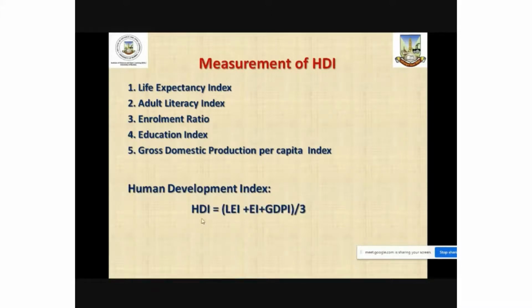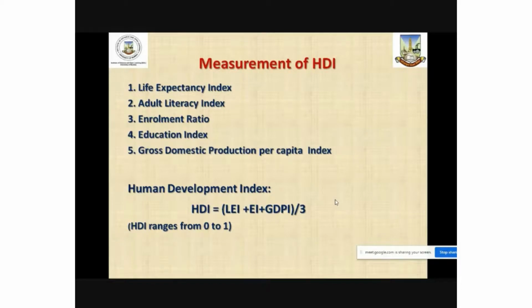So human development index is the average of all these three indices: life expectancy index plus education index plus gross domestic product index divided by 3 will be the human development index. The values of human development index range from 0 to 1. 0 means no development, 1 means total human development.